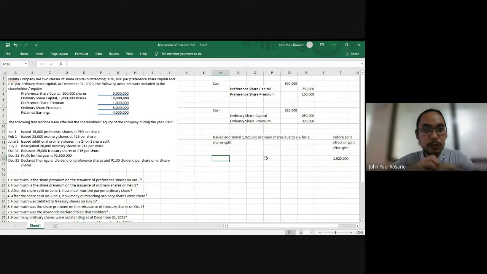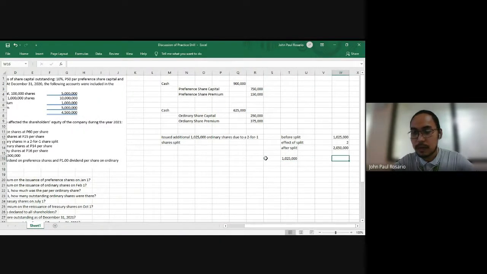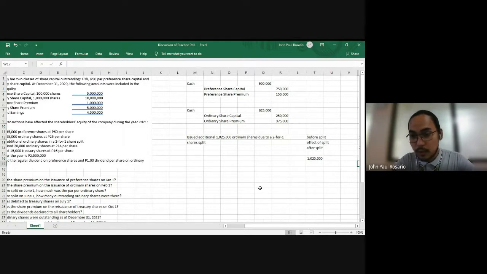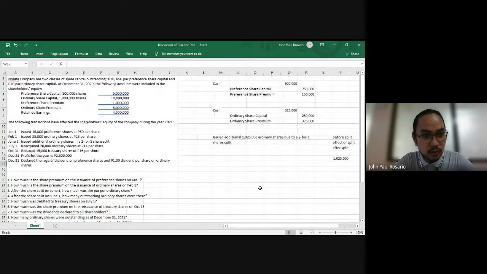We acquired 20,000 ordinary shares at 14 per share. At this point, as I have said earlier, when there's a split-up, the par value of the shares will decrease. So if we have multiplied the number of shares by 2, we now have to divide the par value by 2. Our new par value is 10 divided by 2, which means our new par value per share is 5 pesos.